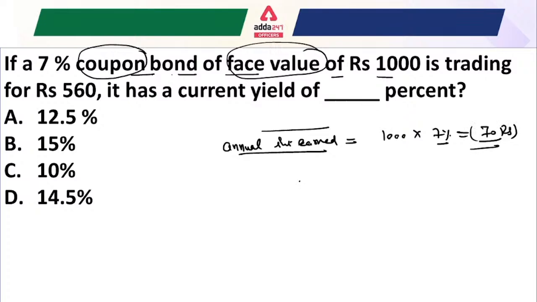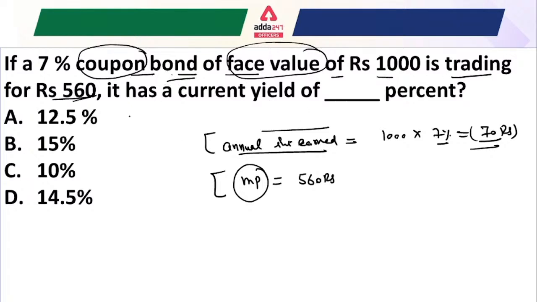Okay. After that, another thing required is that it is trading at 560 rupees. That means the market price of the bond is given as 560 rupees, isn't it? What are the different terms given here? A 7% coupon bond is given, and it is trading for 560 rupees.